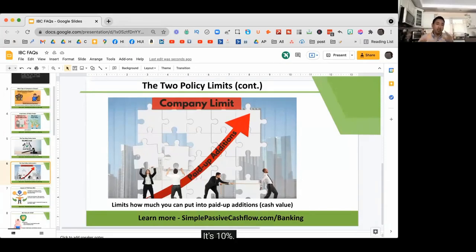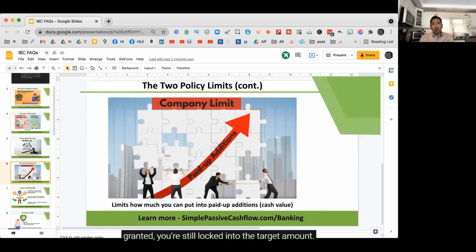Another company we use a lot, it's the 10/90. It's not really 10 times, so the 10/90 split is the max. If you have $10,000 of a base premium, you can put in up to $90,000 in PUAs, so it's slightly less. But again, those are insurance company limits, and then there is some flexibility, and that's what Nash mentioned earlier, that we're just testing out, because essentially if you have a longer funded period you're able to maybe put in a little bit more, and the companies have allowed you to do that.